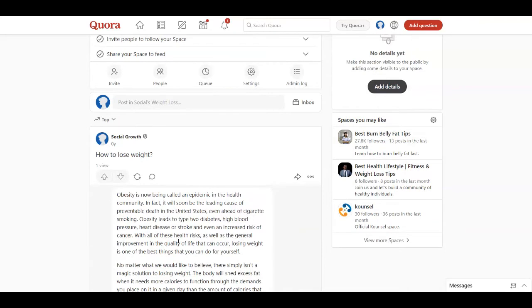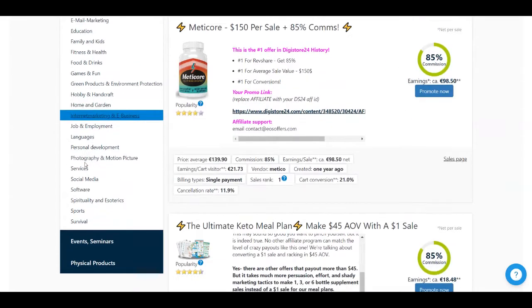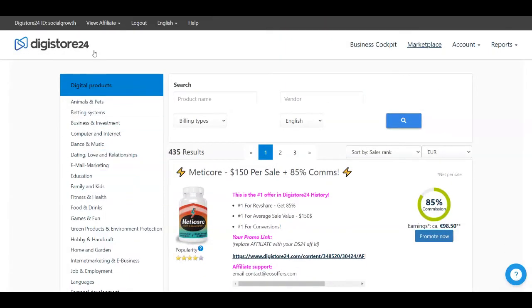in passive income. So all you need to do is to go over to digistore24.com. This is an affiliate marketplace where you can find a lot of products to promote. As you can see, you have a lot of categories right here, a lot of digital products that you can find and promote. But our product today is going to be related, of course, to our article and to our niche that we chose before.